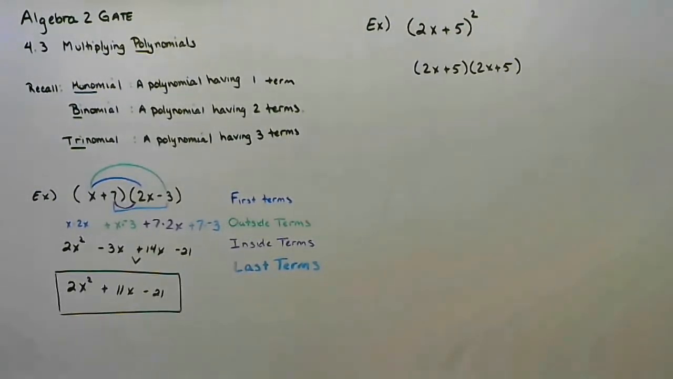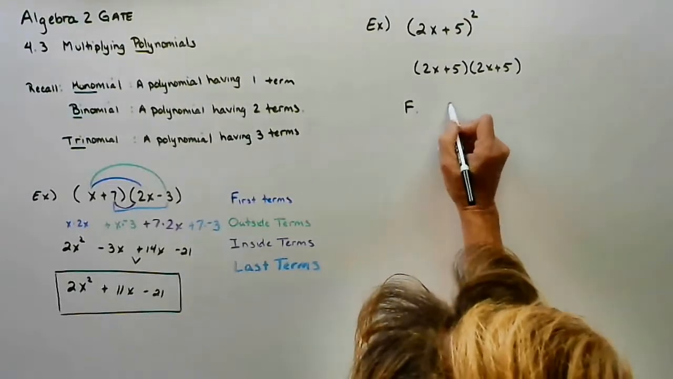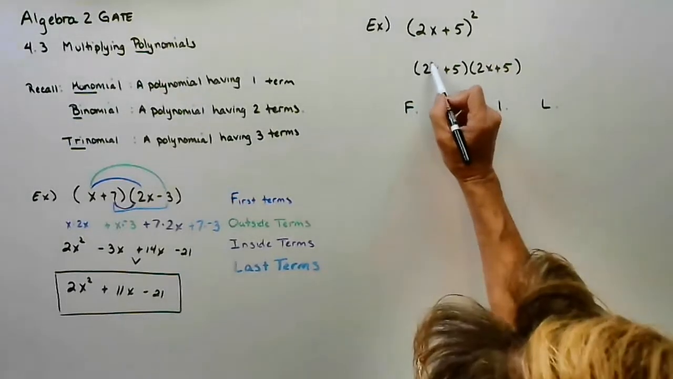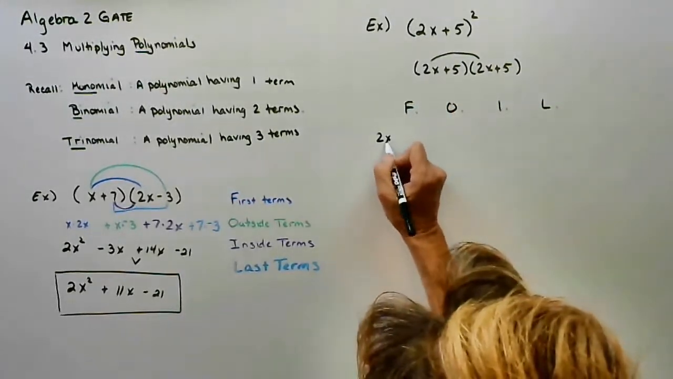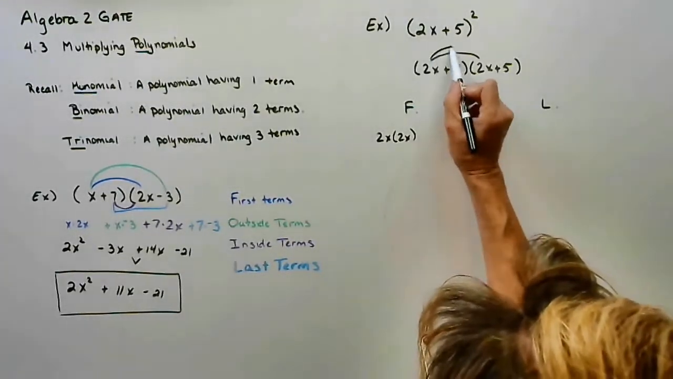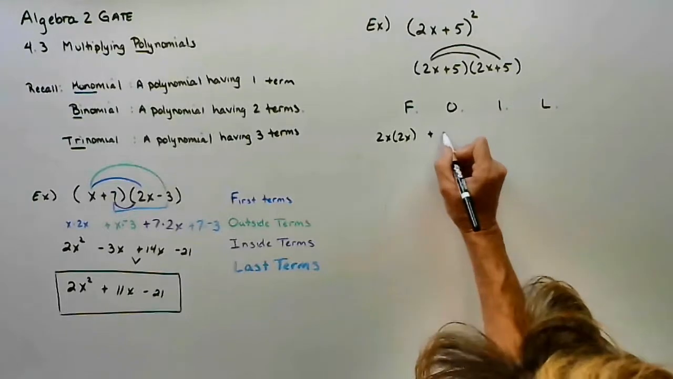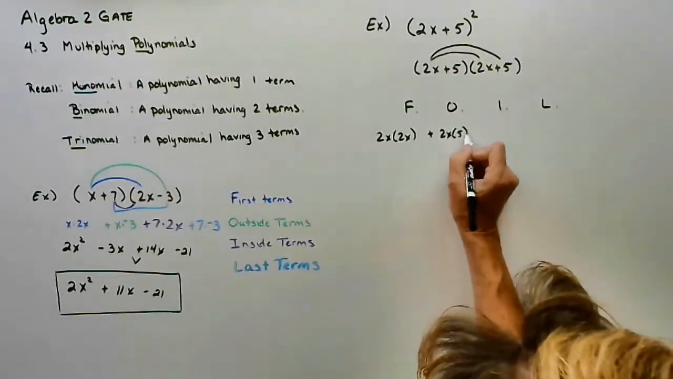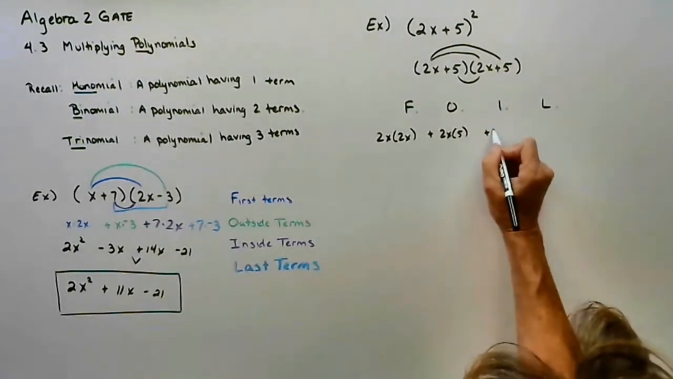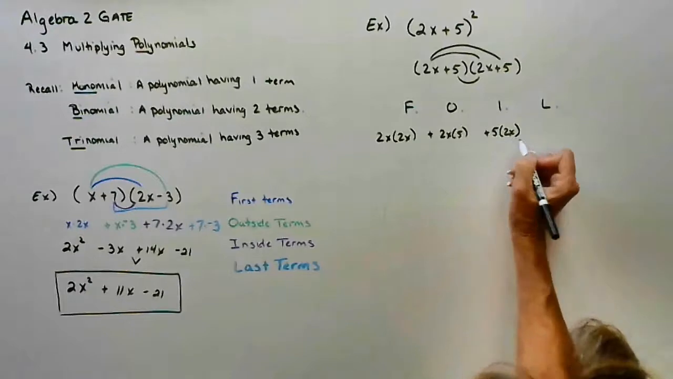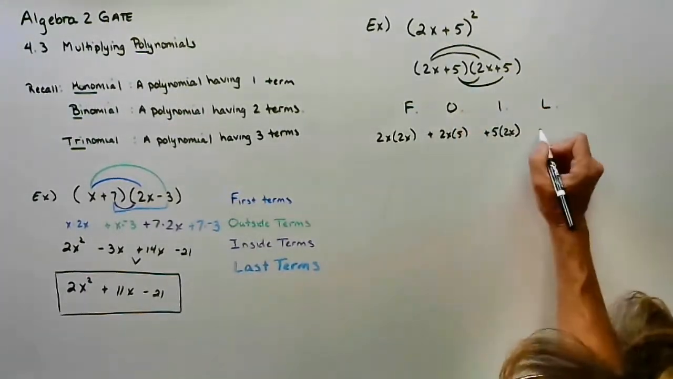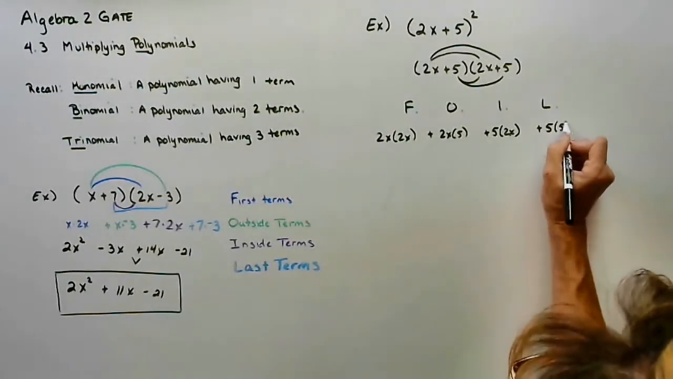And now I'm going to think about the acronym FOIL. First would be the first term times the first term, 2x times 2x. Outside would be the outermost terms, which is a positive 2x times a positive 5. The inside would be the positive 5 and the positive 2x, the innermost terms. And then the last terms in each factor would be a positive 5 times a positive 5.